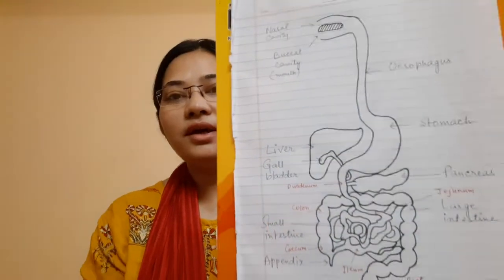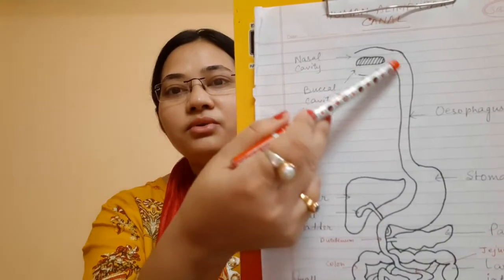Now once again, let me refer to the diagram. We start with the mouth, isn't it? Now this mouth, as you know, is surrounded by a number of salivary glands. There are 3 pairs of salivary glands which are present. So this is our tongue. Just below the tongue there are the sublingual glands.